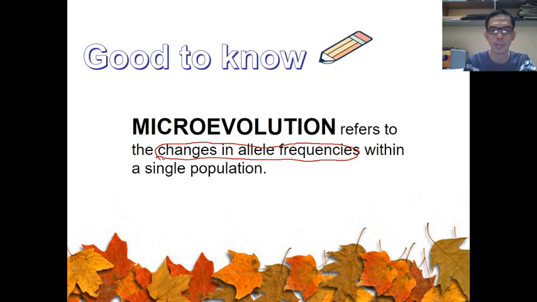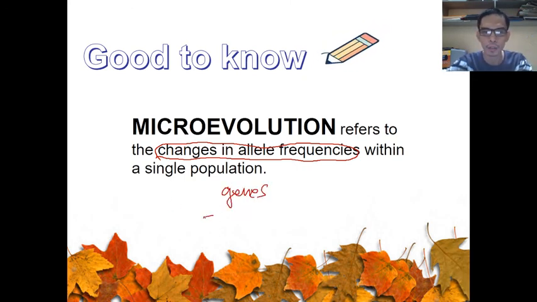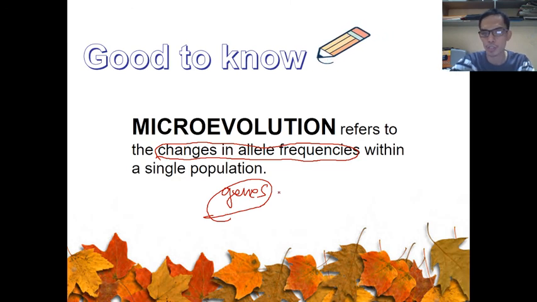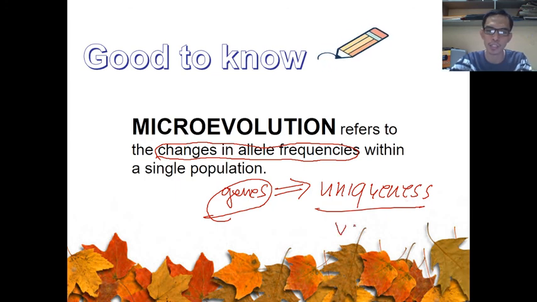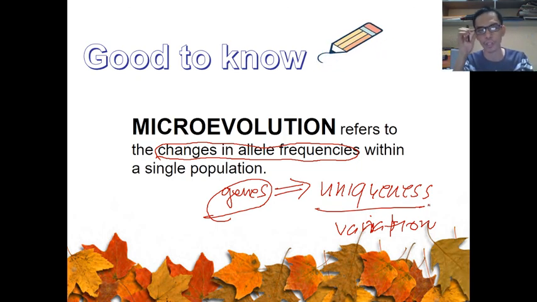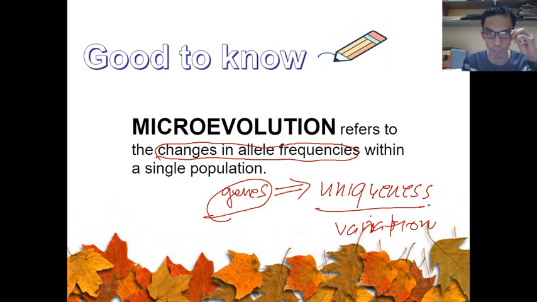This type of evolution goes down to genes, how changes in genes affect the uniqueness of an individual in a particular area. When we talk about uniqueness, it's variation. So that is microevolution, the opposite of macroevolution.